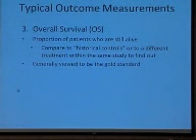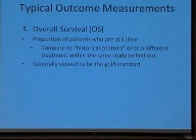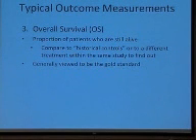The other term we use is overall survival, and this is the percentage of patients who are still alive. Of course, this is what is most meaningful to all patients and to their physicians as well. Again, we often will compare this to historical controls, so that at a certain time point, we would have expected that X% of patients would have died, but on this drug, Y% are still alive. Or again, we need to compare it to another treatment. Is one drug better than another treatment by the extent that patients are living longer if they're getting the drug?